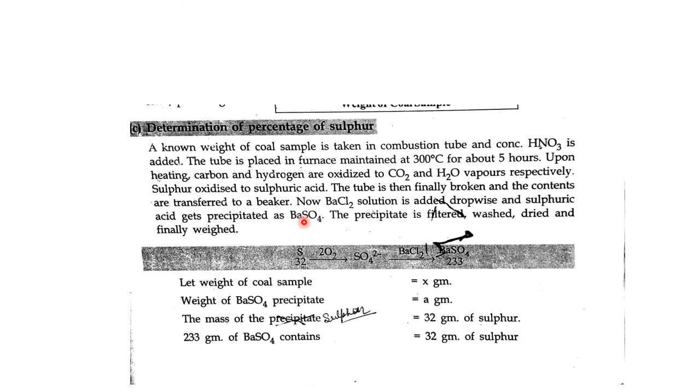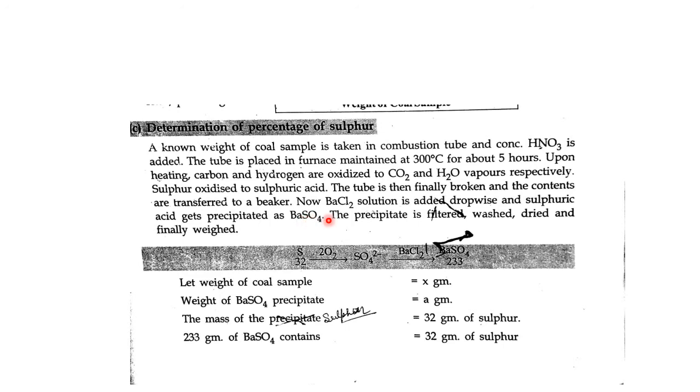Result: carbon converts to CO2, hydrogen converts to H2 vapor, and sulfur is oxidized to sulfuric acid. So can I say in coal sample, carbon may be converted to CO2, hydrogen may be converted to H2O, nitrogen may be converted to ammonia, but sulfur may be converted to H2SO4, sulfuric acid.